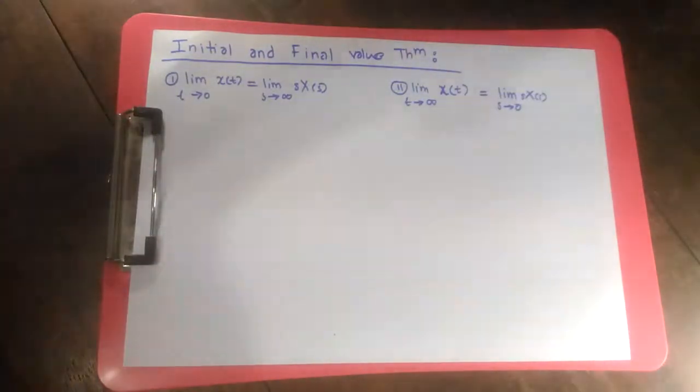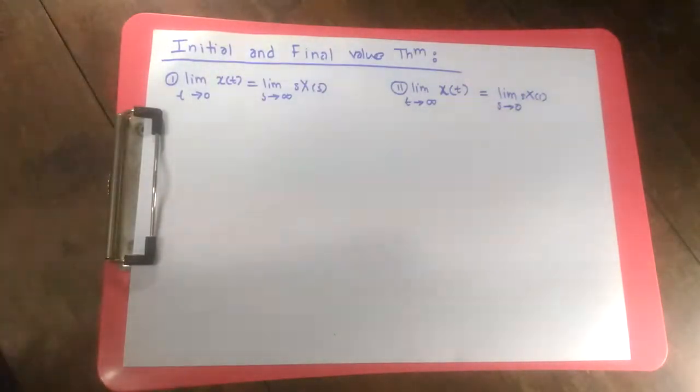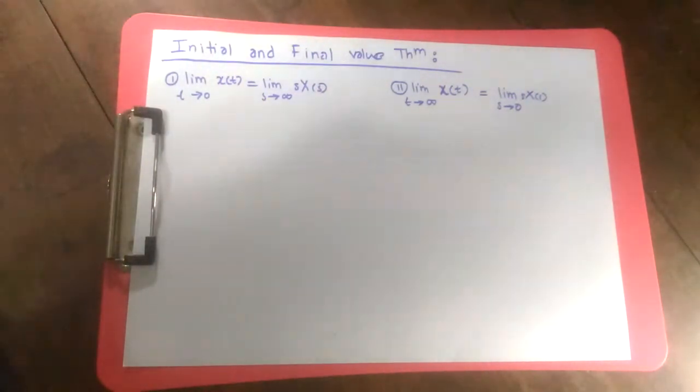So there are two important properties and theorems in Laplace transformation using which we can find the value of the signal initially and in the steady state.